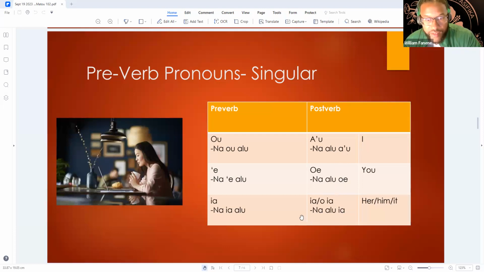He did that. So, normal conversation, someone says, "Na alu ia." Yeah, he went to the whatever. Over here, "Na alu ia," or "Na alu oia." A lot of people might even say "oia." They leave the "o" off for whatever reason. I don't even know. "Na alu ia," "Na alu oia." Okay.